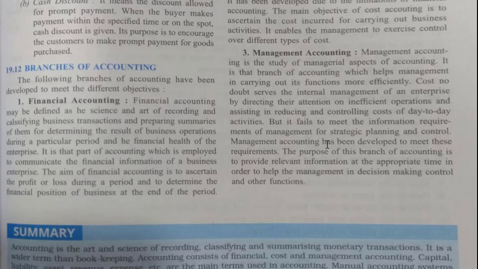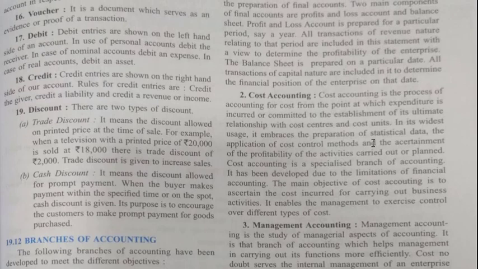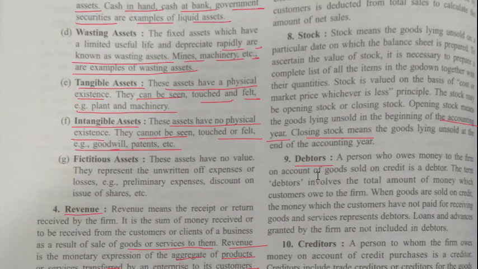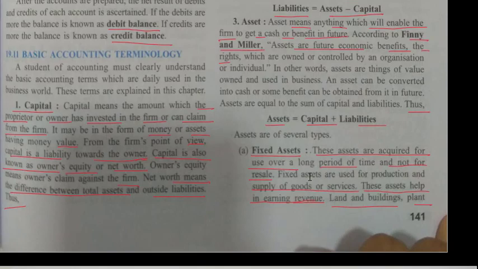So, branches of accounting means at a higher level we have different types of accounting. Financial accounting: for financial needs we do accounting, that is financial accounting. For cost control we do accounting, that is called cost accounting, and for managerial purposes we do accounting, that is called management accounting, right?